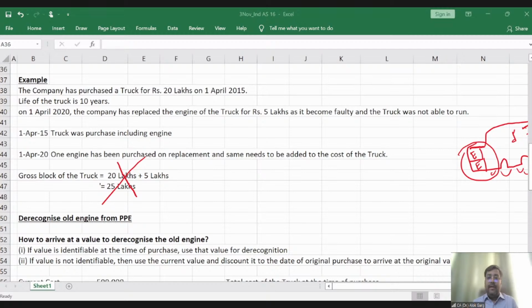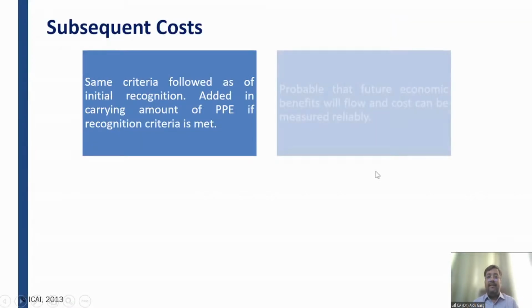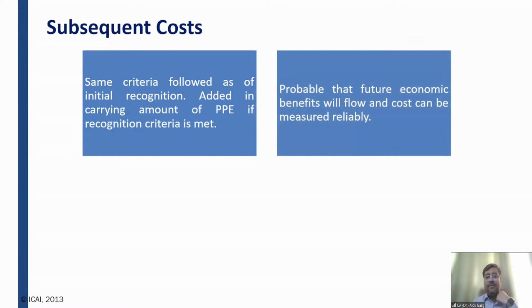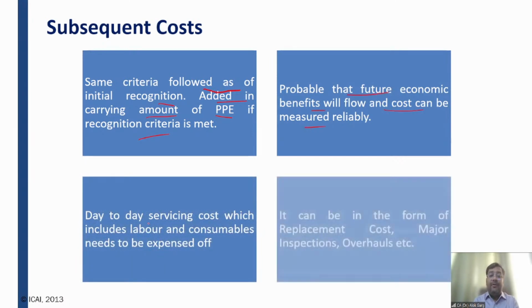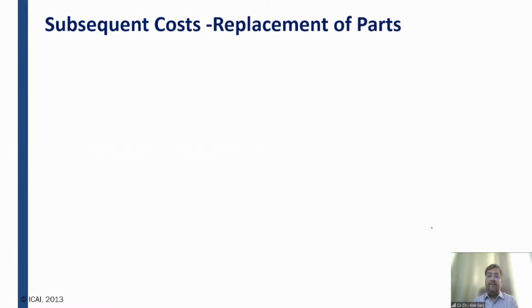So let me read this subsequent cost slide. For subsequent cost, the same criteria needs to be followed as initial recognition, added in the carrying amount of PPE if the recognition criteria is met. And what is the recognition criteria? Probable that future economic benefit will flow and the cost can be measured reliably. Day-to-day servicing cost, which includes labor and consumables, needs to be expensed off. It can be in the form of replacement cost, major inspection, major overhauls, etc.